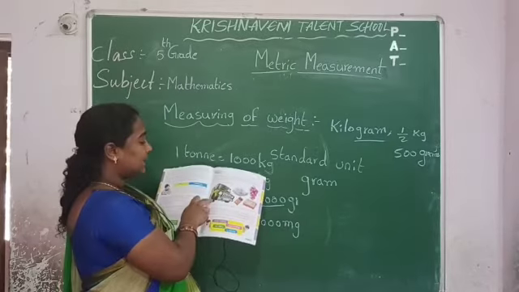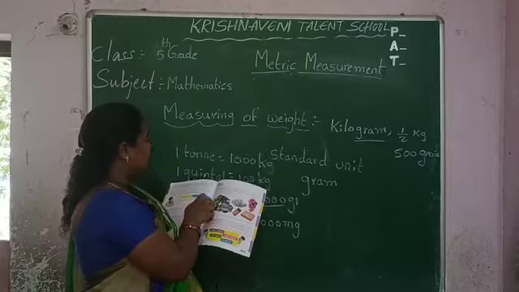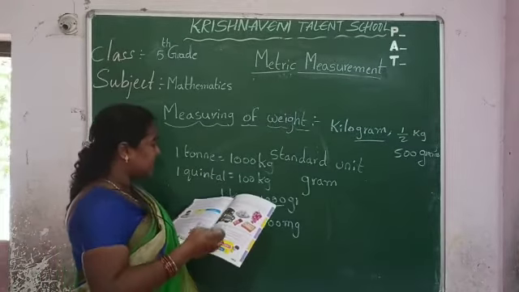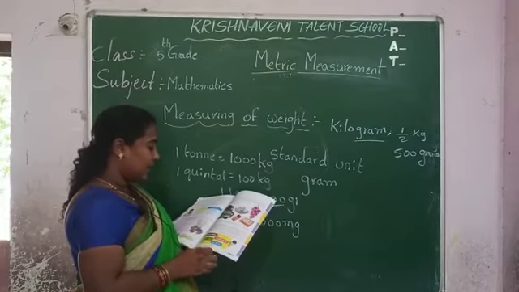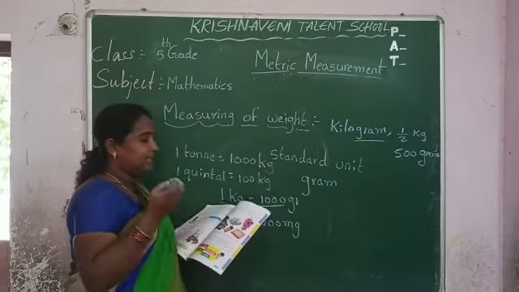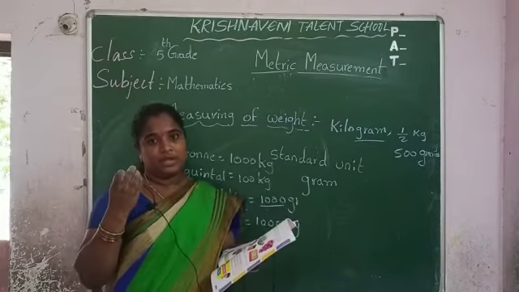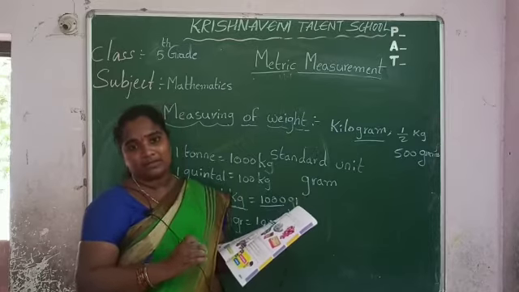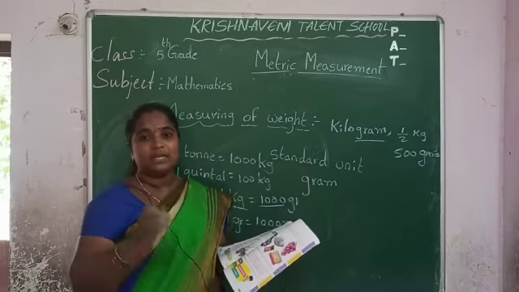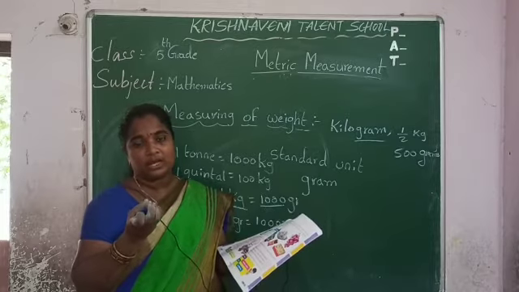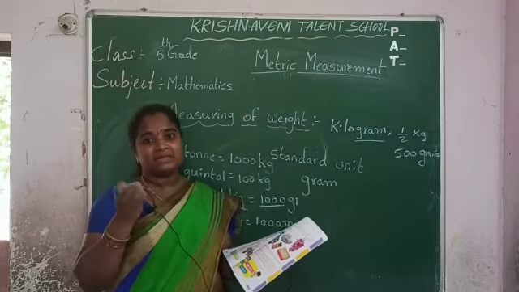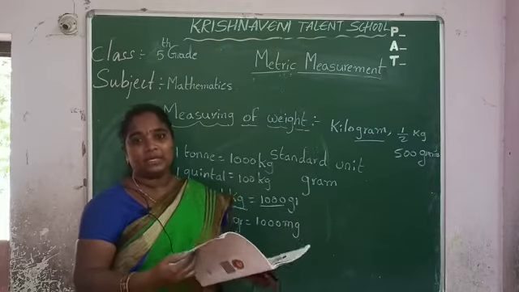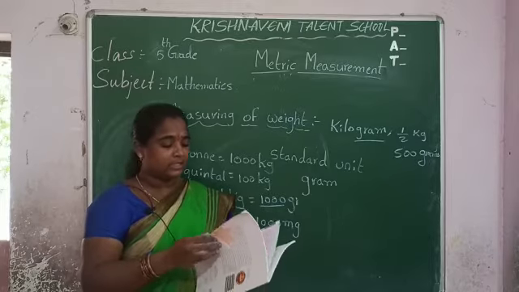You see here, the weight of this van is measured in tons. Next, the weight of grapes is measured in kgs. Next, grams. For example, if you want jeera, 100 grams. Grams are used for lesser weights. For very small weights, like the weight of medicine, you can use milligrams. Is it clear now? Next, turn the page.